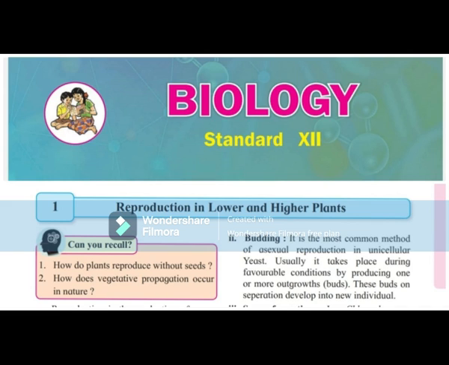Third, spore formation. In Chlamydomonas, asexual reproduction occurs by flagellated, motile zoospores which can grow independently into new individuals. Other methods of asexual reproduction include binary fission, which occurs in Chlorella, diatoms, and Chlamydomonas, conidia formation in Penicillium, and gemma formation in Marchantia.